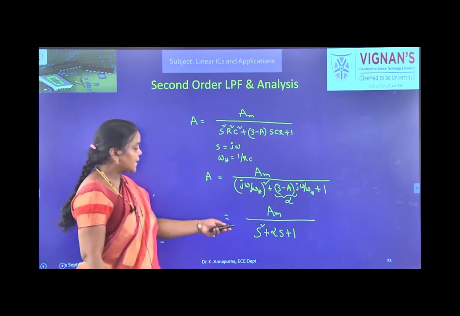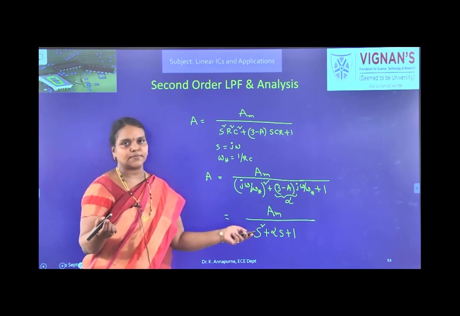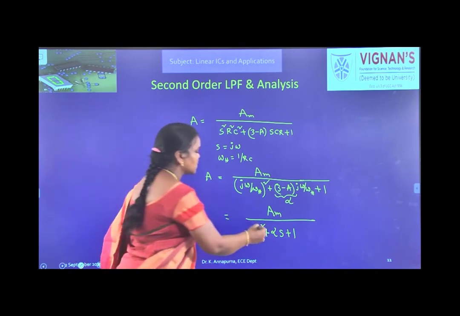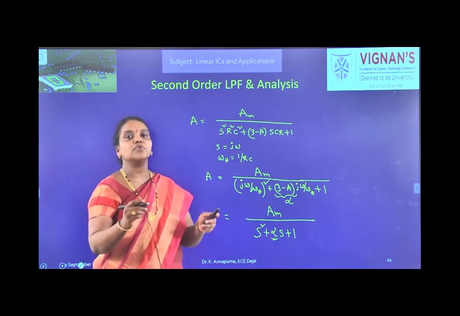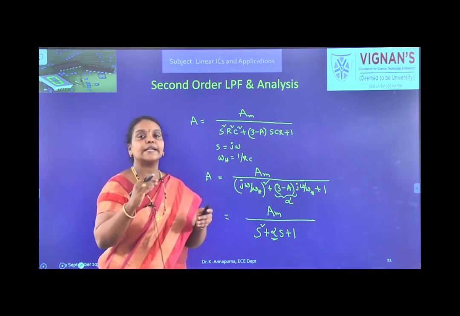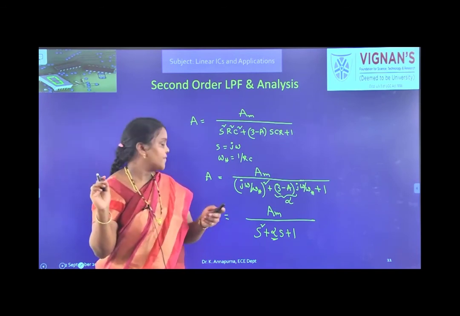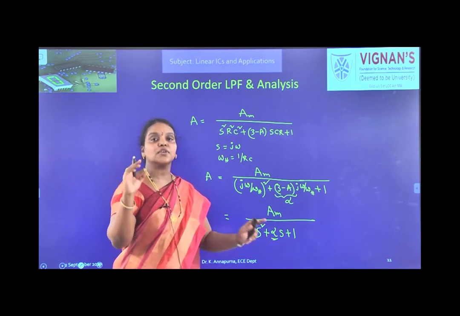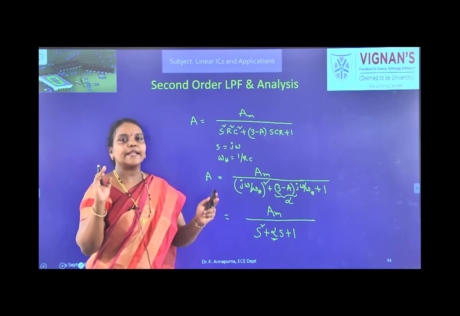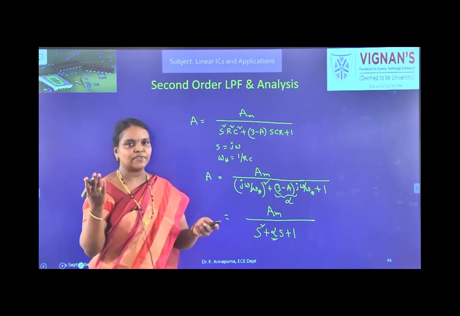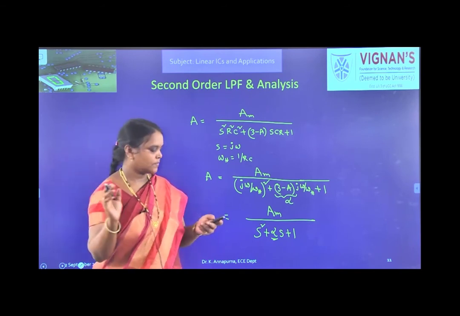Okay. And here it is like your second order system what you have studied in the control systems. So in the control systems, this is representing the damping, right? So if the damping value is very small, what happens? It leads to oscillations and there will be some overshoots. Whereas if alpha is very high, you will get a stable response but slow response. Okay, in our syllabus we are studying the Butterworth filters where alpha is root 2, that is 1.414.